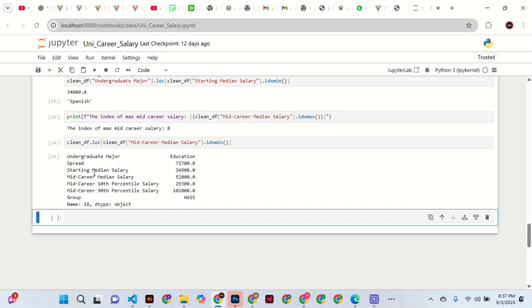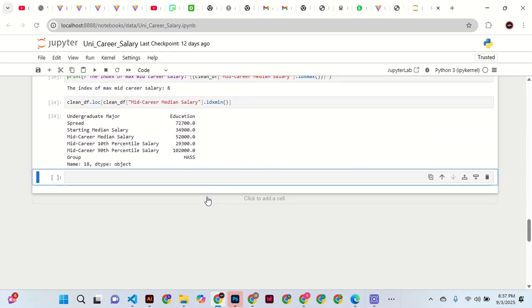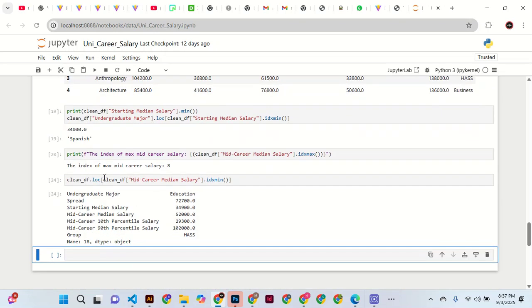So the group with the minimum is that of the education sector, with a downward spread of 72,500, which is a very huge gap. Then we have starting median salary and all that, and we have the group which is humanities, and the humanities in education pay the lowest. So that is how you can get the data series. That is how we finish today's shot. Thank you.